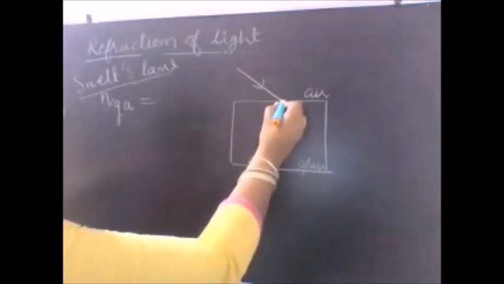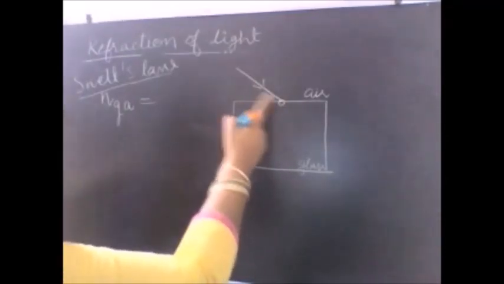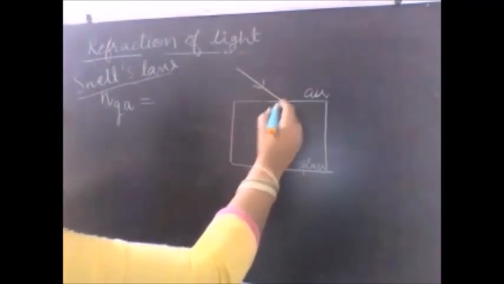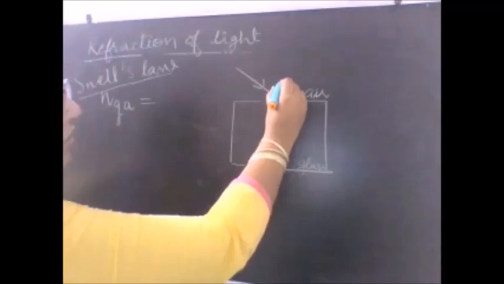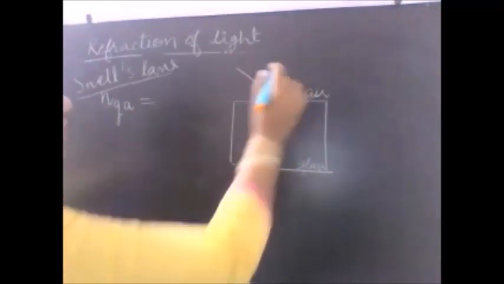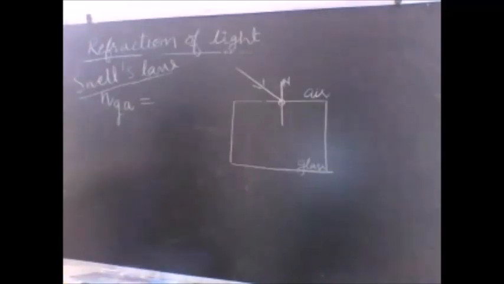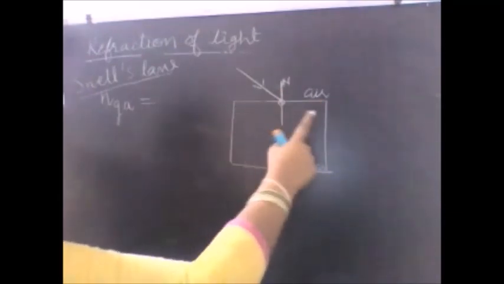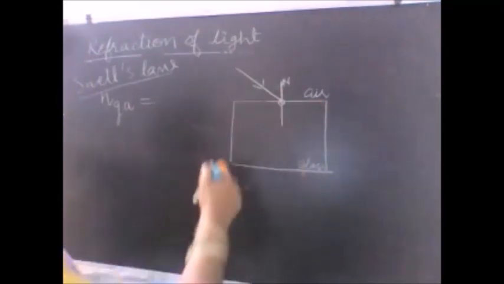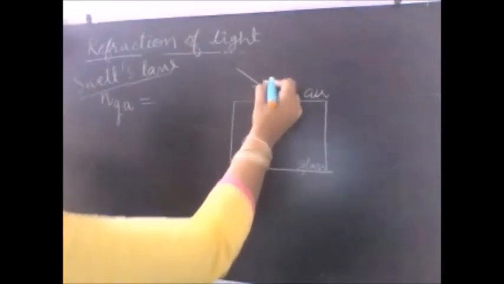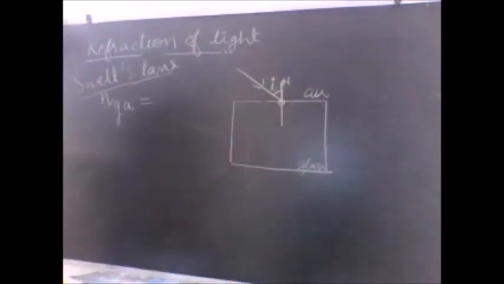So at this point where the incident light ray cuts the surface, we have to draw a normal. So what is a normal? By now you must be comfortable drawing a normal. Normal is a line which is perpendicular to the surface, and assuming that the angle that the incident light ray makes with the normal is I.